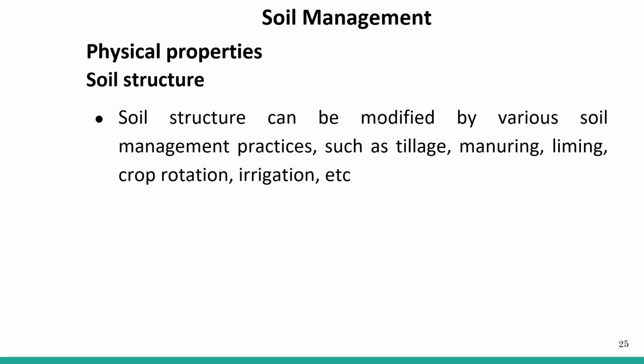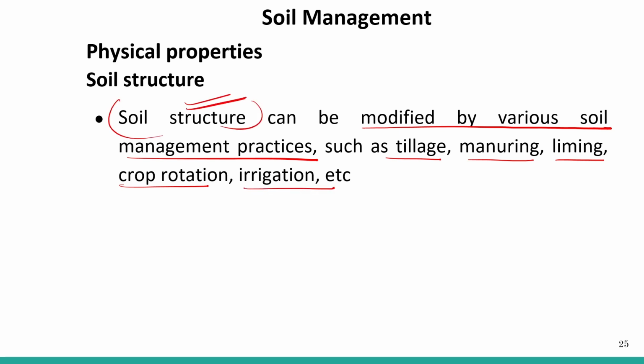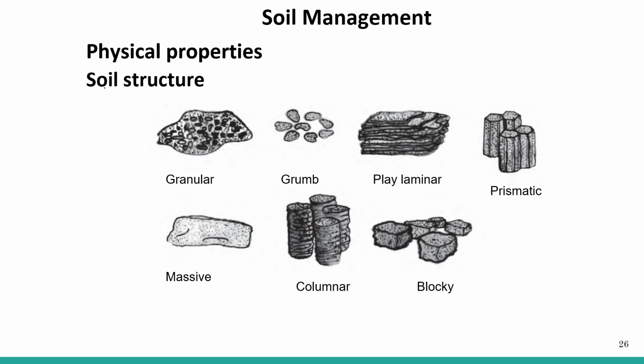Soil structure can be modified by various soil management practices such as tillage, manuring, liming, crop rotation and irrigation. So we can modify the soil structure by these different operations. Here are the different soil structures.